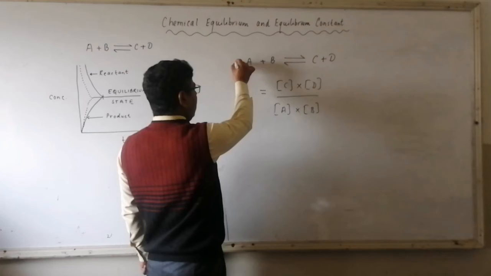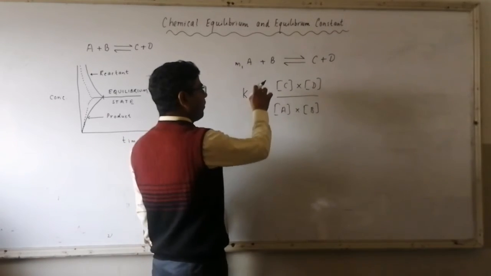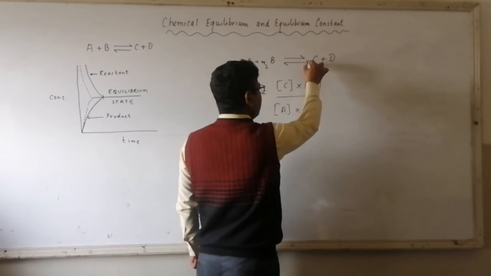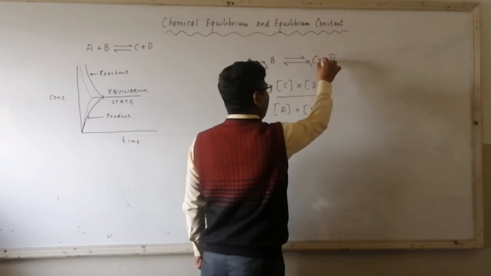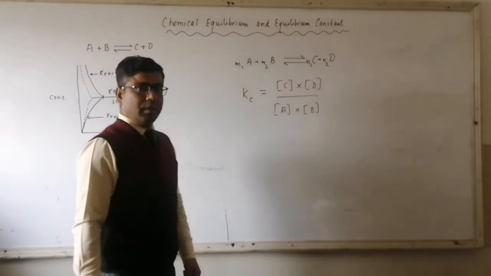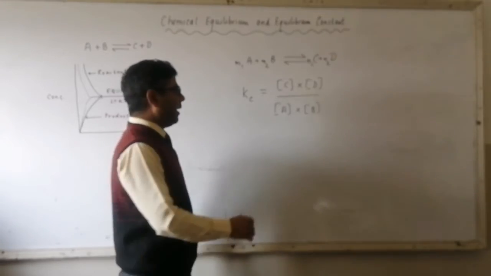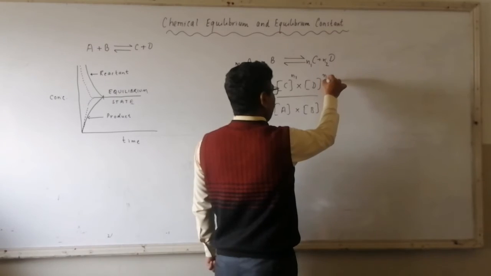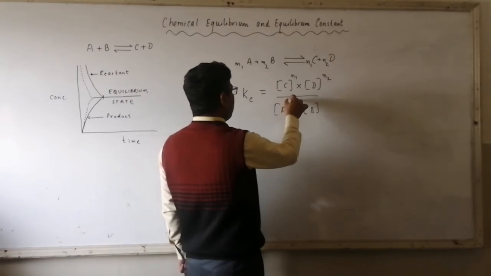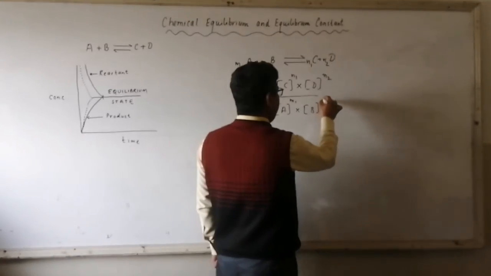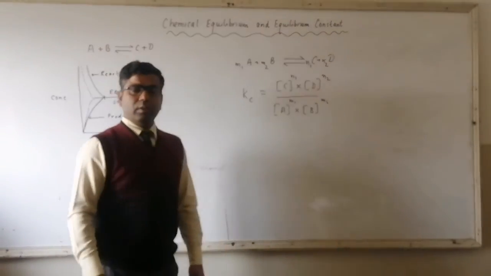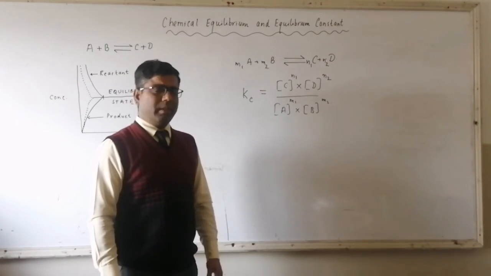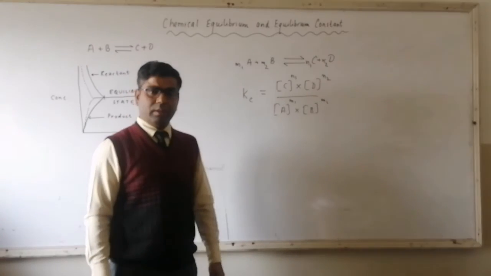Suppose M1 is the balancing mole for A, M2 is the balancing mole for B, N1 is the balancing mole for C, and N2 is the balancing mole for D. Then Kc will be expressed as concentration of C to the power N1 into concentration of D to the power N2 divided by concentration of A to the power M1 into concentration of B to the power M2. So here, this is your concentration, or we can say molarity. There is no need to write the unit of Kc.